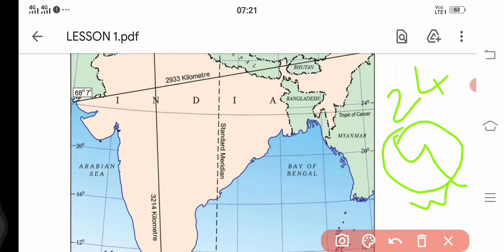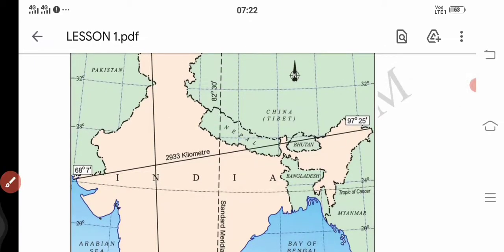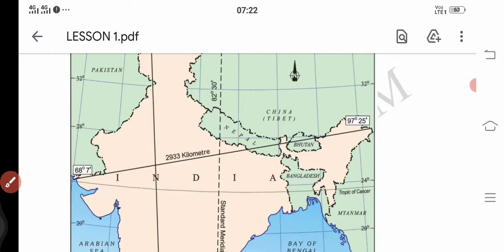So if you observe in between the eastern part and western part of our country, what is the difference we have? How many longitudes are passing? 68 to 97. That means if you subtract 97 minus 68, you may find nearly about 30 longitudes. So there are 30 longitudes passing through our country. According to our calculation, the earth takes 4 minutes for rotation from one longitude to the other longitude.